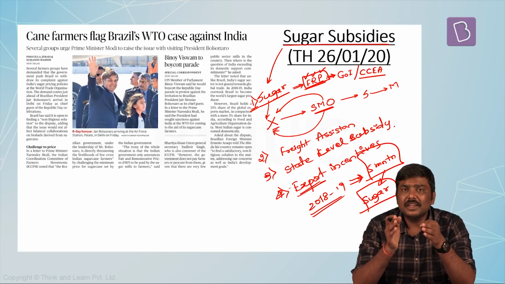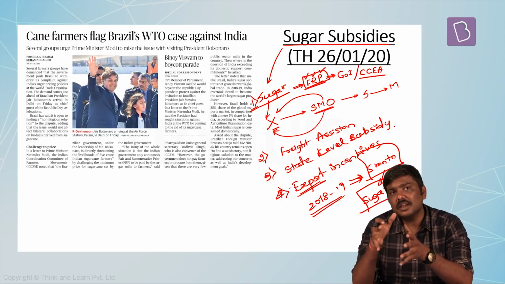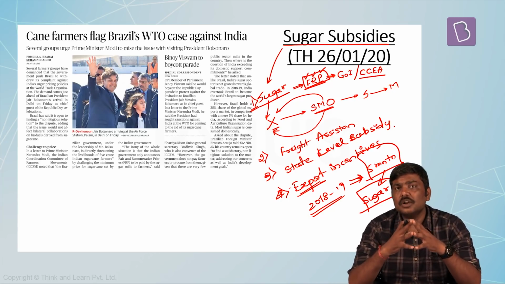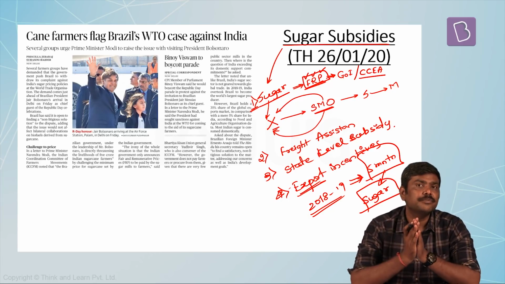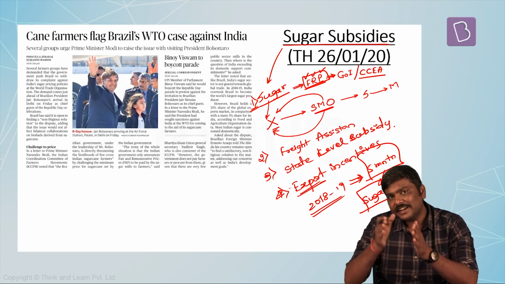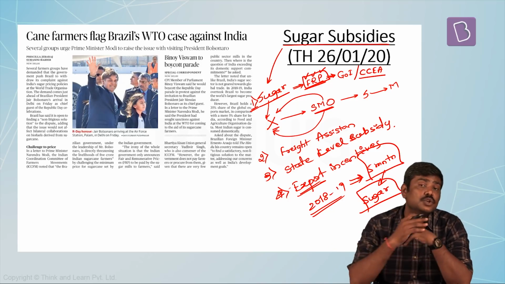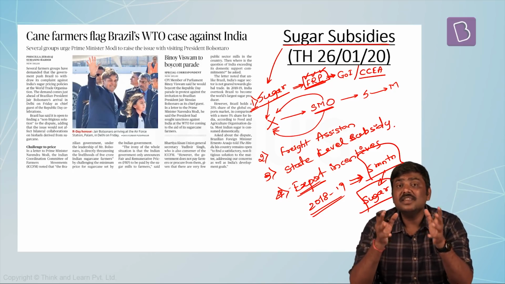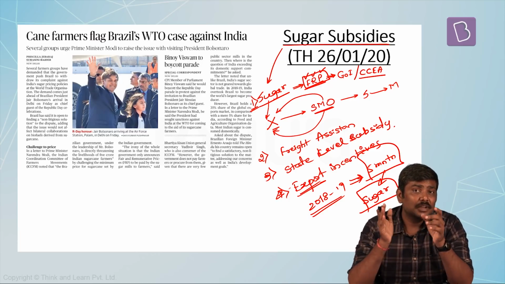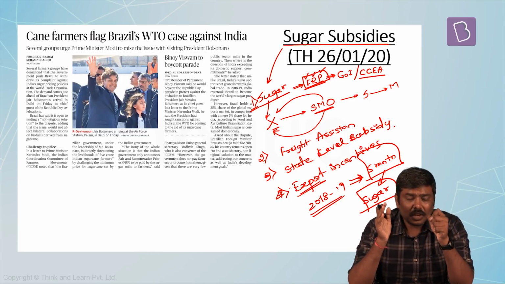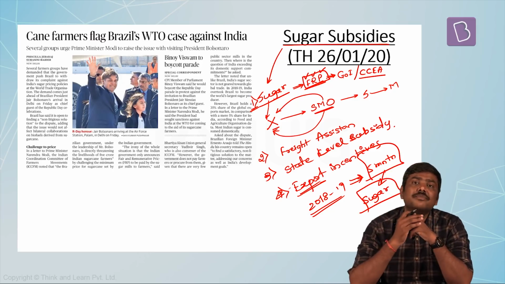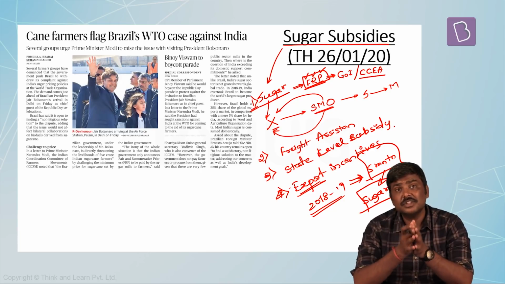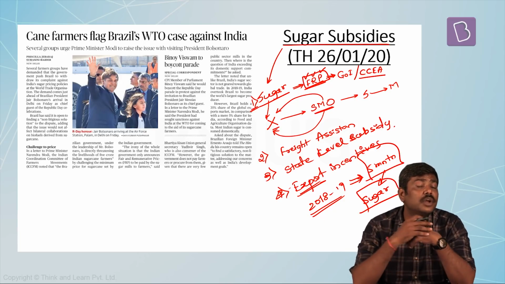One country which has been one of the vocal voices against these subsidies is Brazil. Brazil accounts for a huge amount of sugar exports to the international market. On one side, it says that India is giving these kinds of subsidies to sugar exporters, but India's exports to the international market are only around 5%, whereas around 35% of the total global exports come from Brazil itself. Second, it alleges that Government of India has doubled FRP, as a result of which it is a kind of subsidy given to the sugarcane producers.